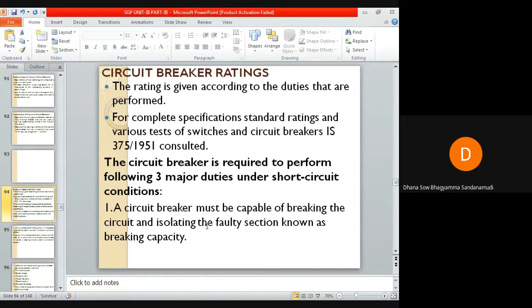The rating of the circuit breaker is given according to the duties that are performed by it. Depending on the duties performed, ratings are provided. According to Indian Standard 375 of 1951, the Indian standards give the complete specifications, standard ratings and various tests for switches and circuit breakers.